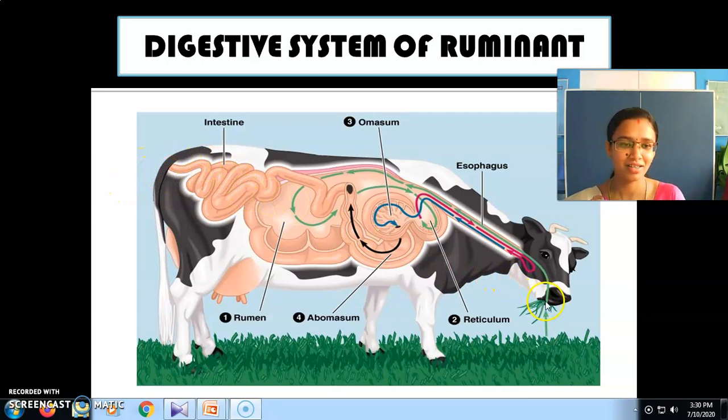First look at this green line. They enter into the stomach. Again, see here, look at this red line. They return to the mouth. After that, look at this blue line. After the process is completed, they are again stored here. And then the undigested food is sent out through the intestine. That is indicated by the black line. Now, I hope you are clear with the digestive system of the cow.